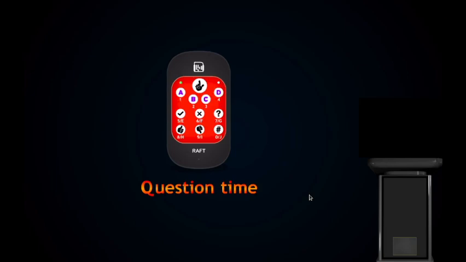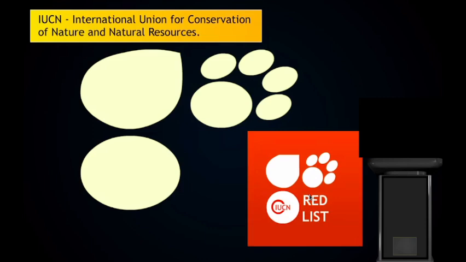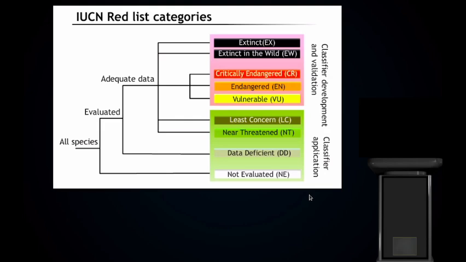So IUCN stands for International Union for Conservation of Nature and Natural Resources, and this IUCN organization has the record of all the endangered species, in the Red Data Book. So this is the IUCN Red List categories. Okay, here we see that there are millions of species, right?